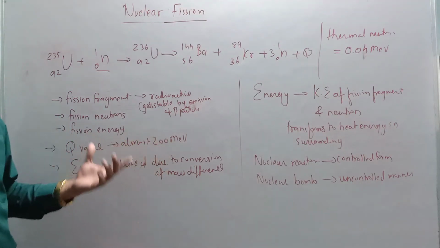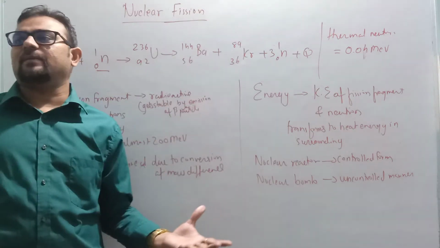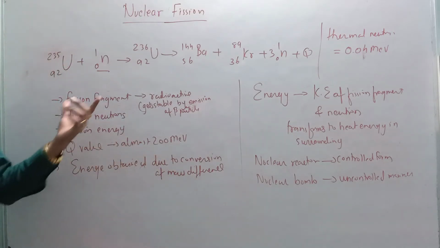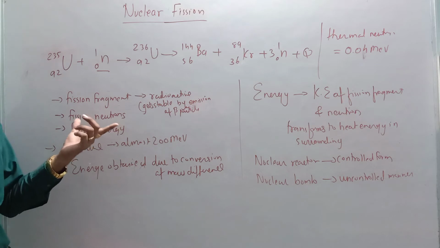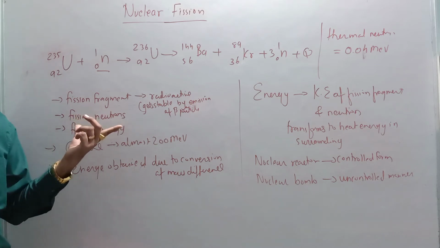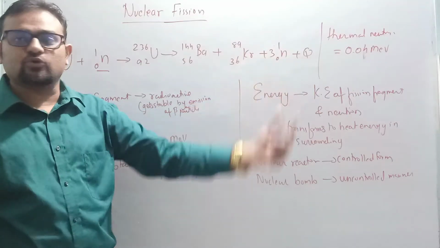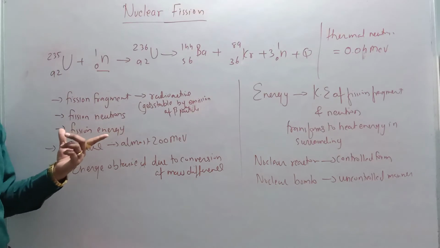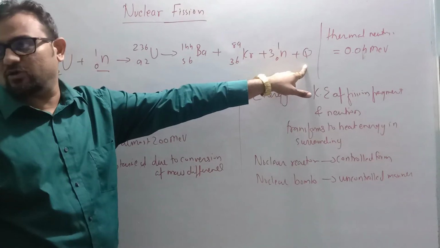They are generally radioactive again, but after beta decay, or emission of a beta particle, they convert into stable nuclei. The neutrons that are emitted are called fission neutrons. You can see here 3 neutrons are emitted. The energy released is called fission energy, the Q value.